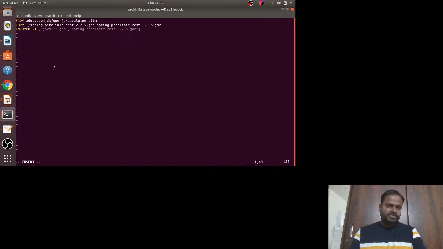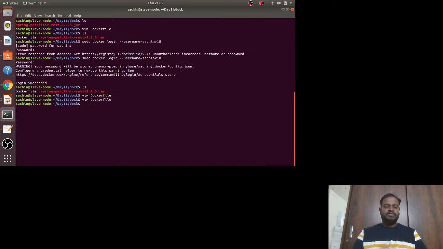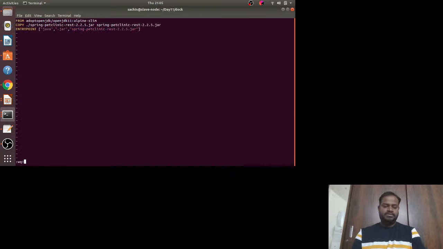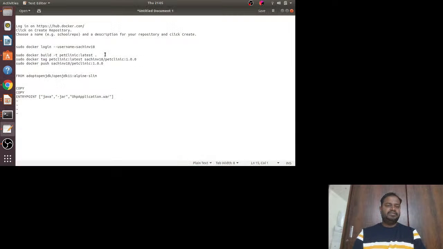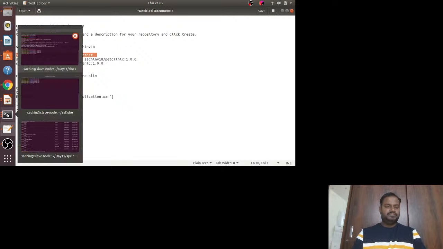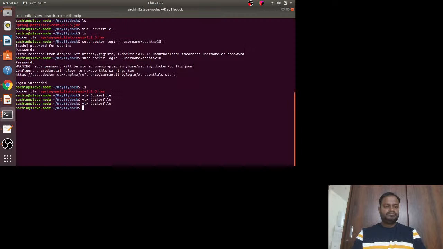Just 3 steps. What it will do is take an OpenJDK, then copy this local file to this location, and then we specify that this is our entry point: java -jar, this one. Okay, I saved this file. Now let me use the command docker build, basically, right? So I am going to use something like this. Okay, PetClinic, let's make it v2.